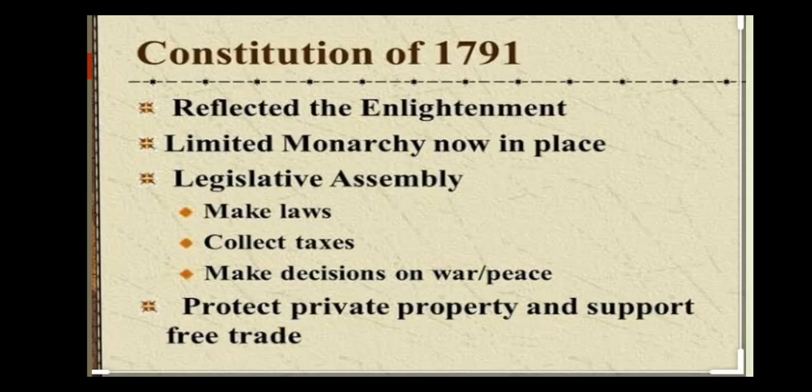Some other features of the Constitution of 1791. First, it reflected the Enlightenment. Second, limited monarchy now in place. Third, legislative assembly: make laws, collect taxes, make decisions on war or peace. Fourth, protect private property and support free trade.